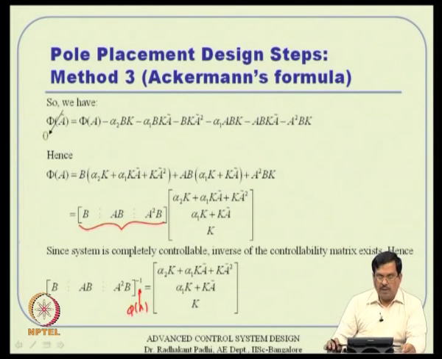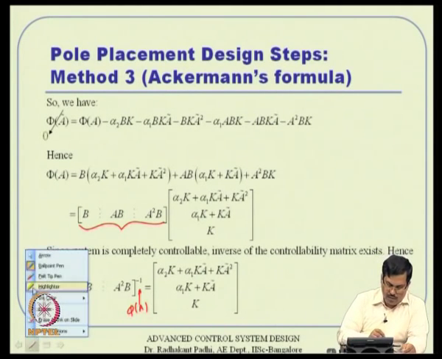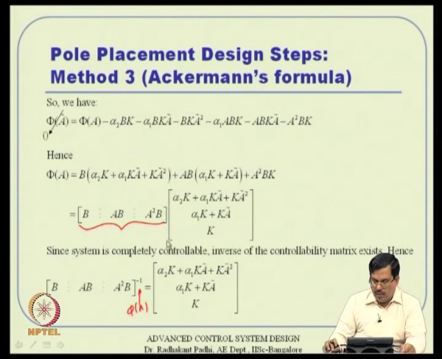If I just want to solve it for this particular matrix, whatever I see here is a matrix, right. So, this matrix into this matrix is nothing but phi of A. We want to solve for this matrix, and this matrix is nothing but this inverse times phi of A. I pre-multiply both sides with this inverse.